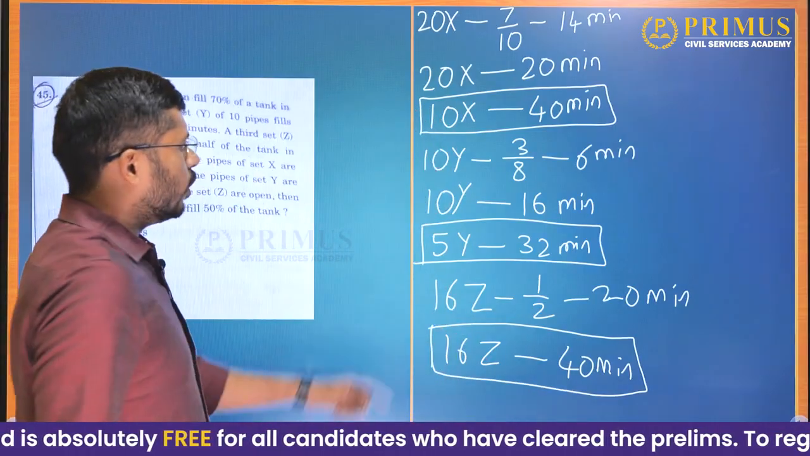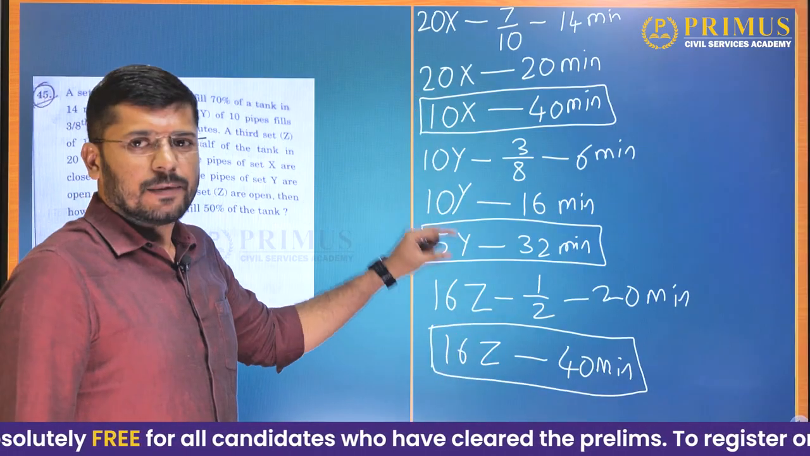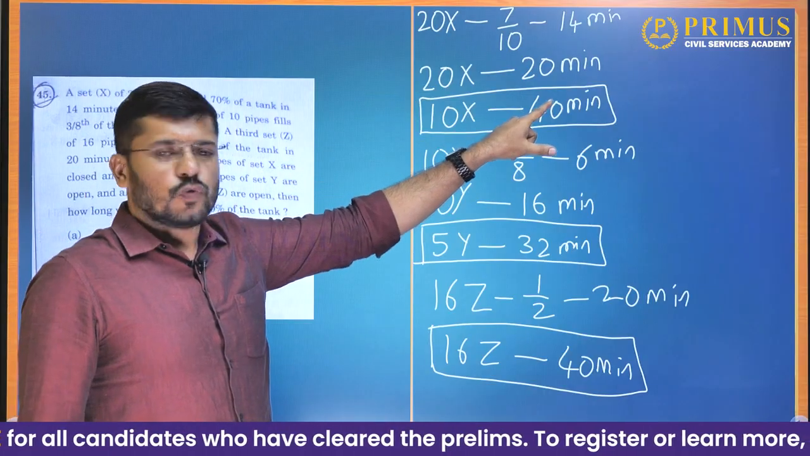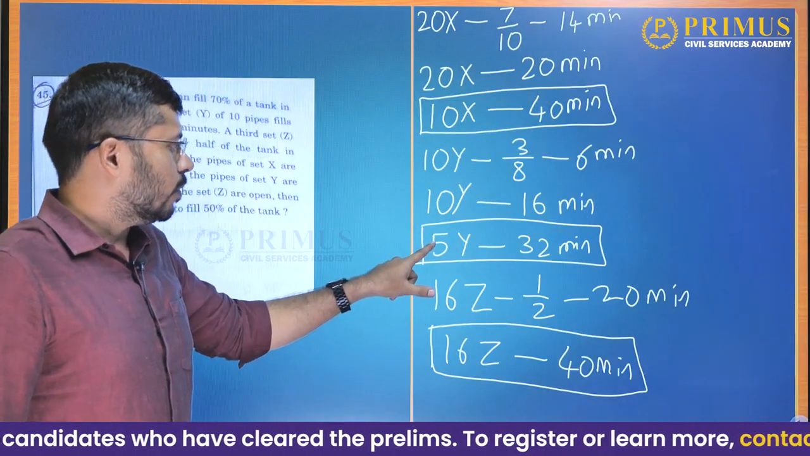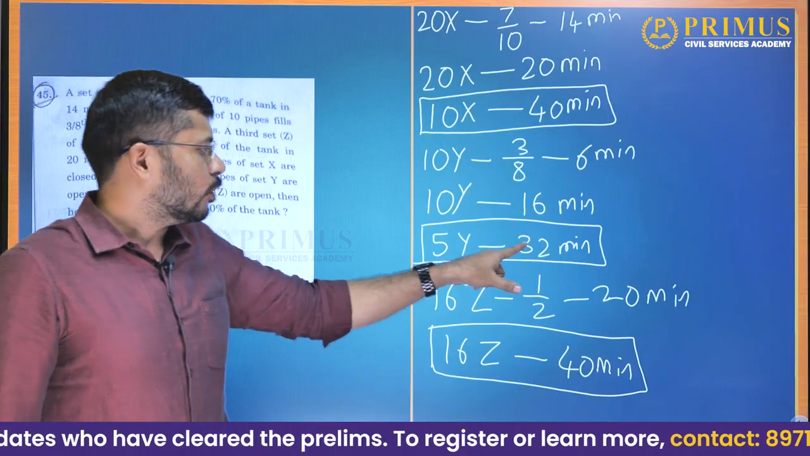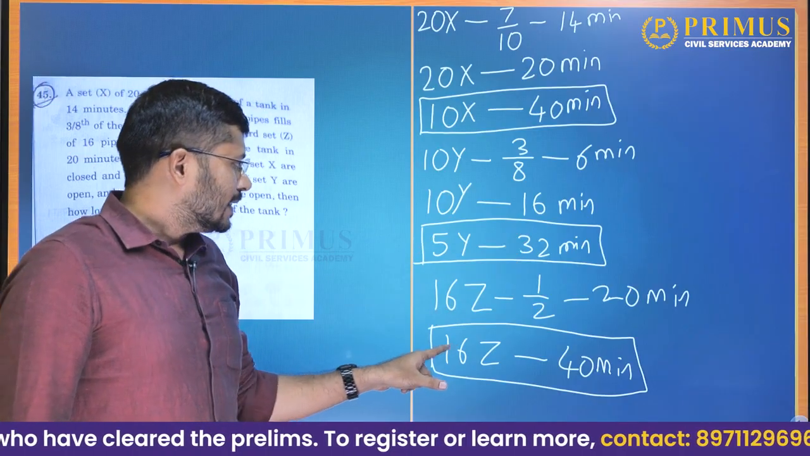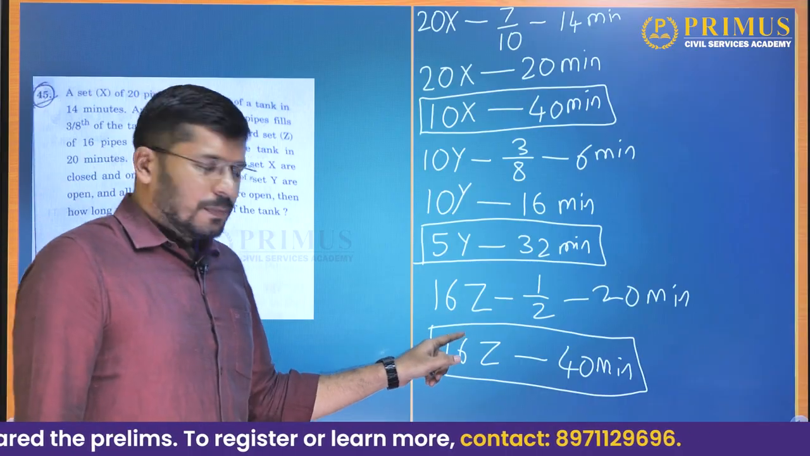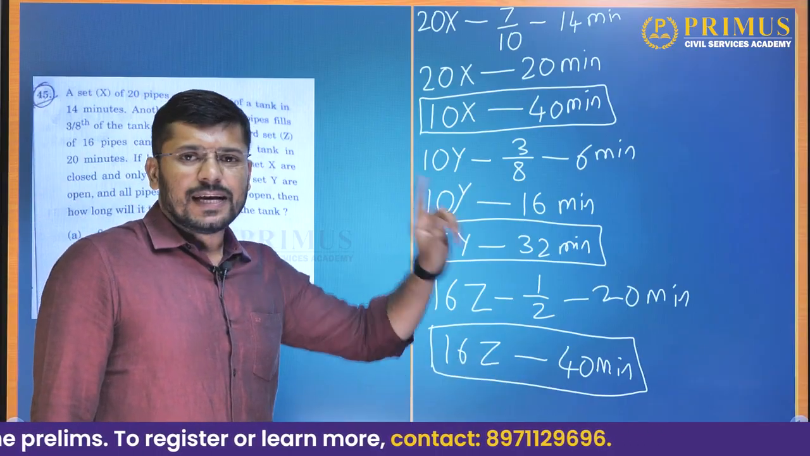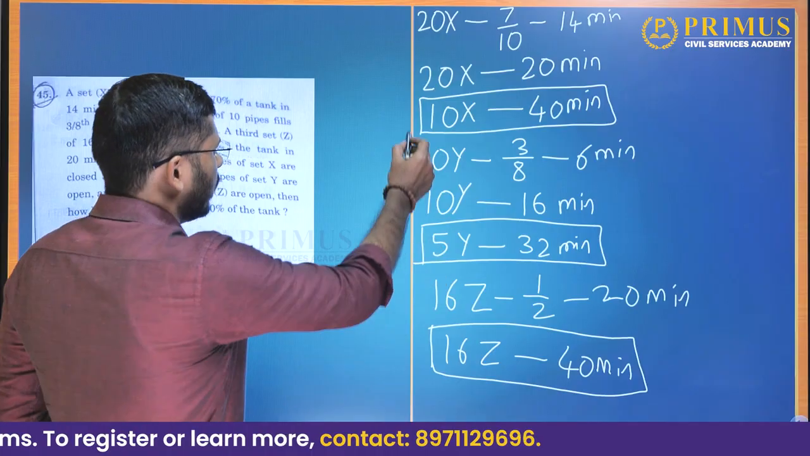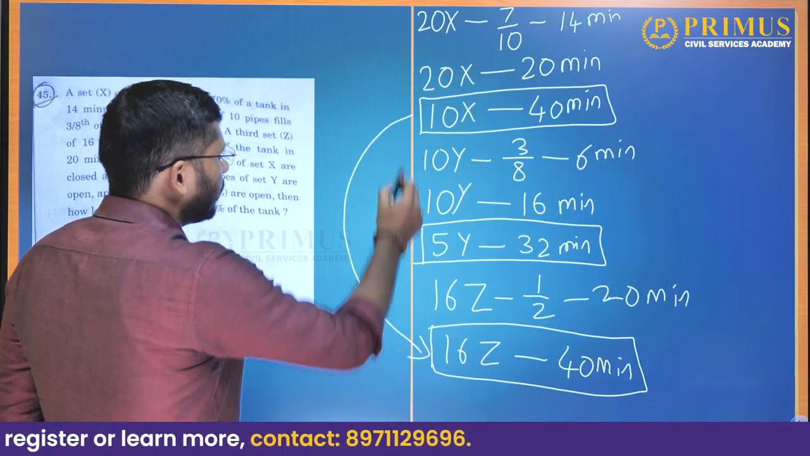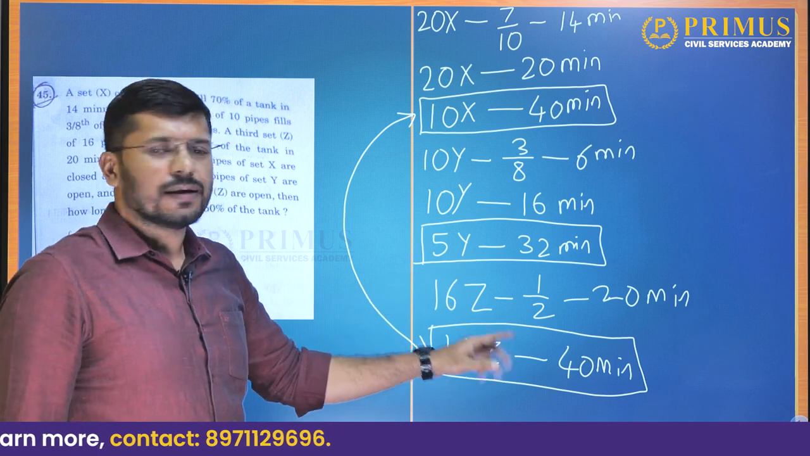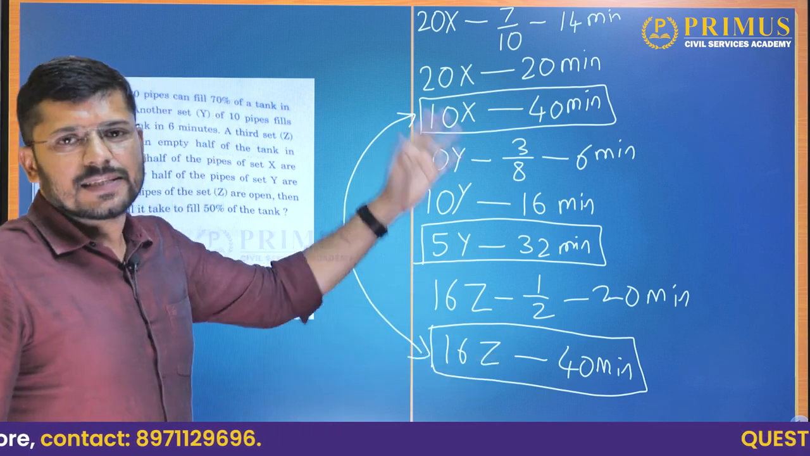Okay. Now these are the players that are in play. 10 pipes of type X that take 40 minutes to fill the tank. Then 5 pipes of type Y which take 32 minutes to fill the tank. Then 16 Z pipes, they take 40 minutes to drain the tank. Now if you see here, this and this take the same time. It means that these take 40 minutes to fill it and these take 40 minutes to drain it. They will anyway cancel each other's effect.